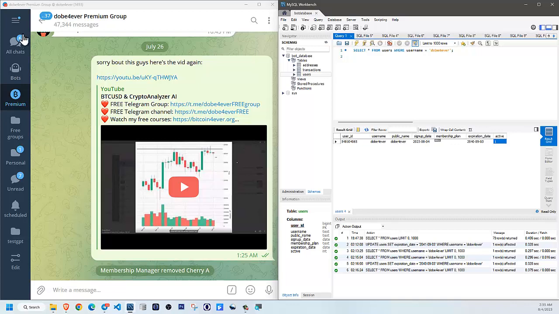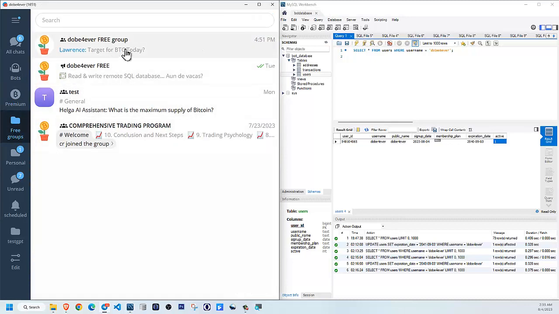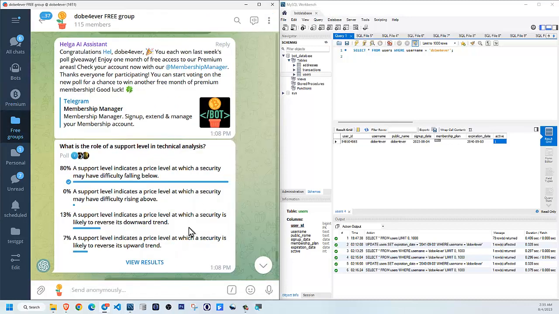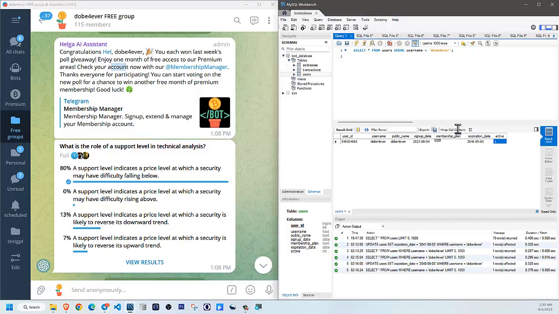And so that's how essentially the weekly poll and giveaway works, 100% automated, because the bot will add them to the database with 1 month, but then the membership manager will take care of removing them from the premium areas when they expire in 1 month.